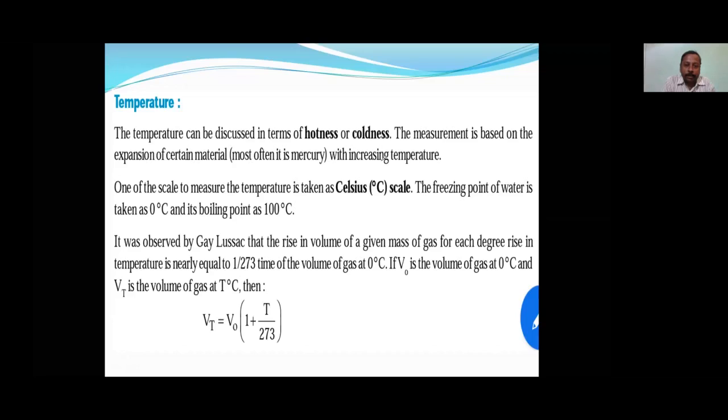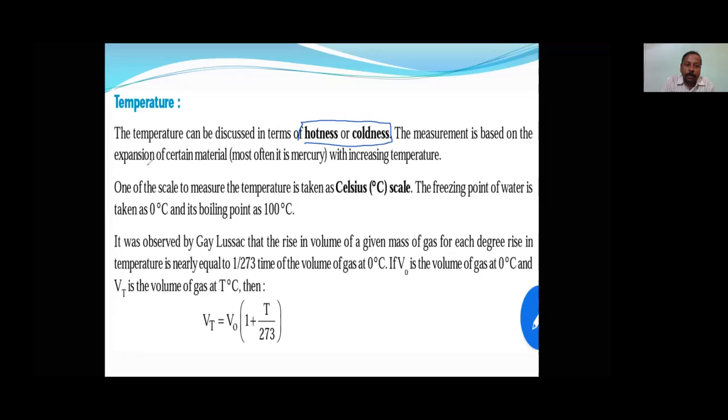Temperature can be discussed as hotness of a body, or coldness, whether it is cool or hot. If it is hot, how hot it is needs to be discussed. So temperature measures hotness or coldness both.